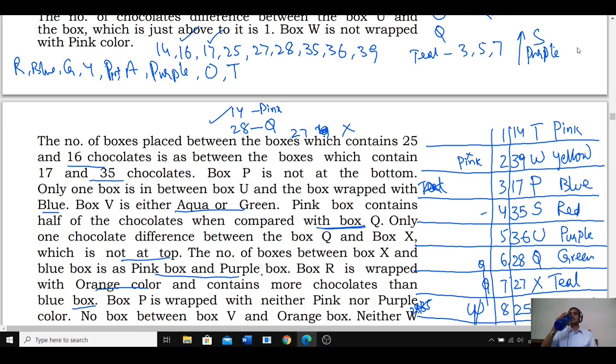Altogether there are some 9 boxes which are stacked one above the other, and each of these boxes contains different chocolates and different colors.